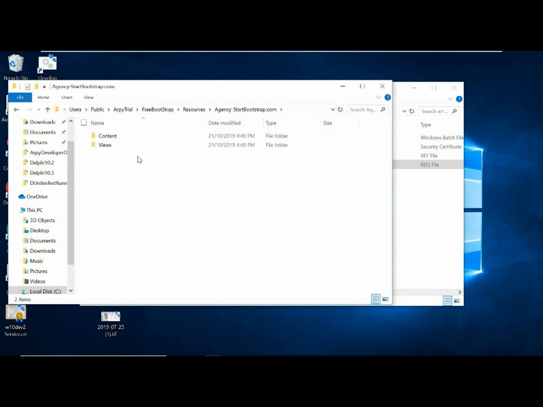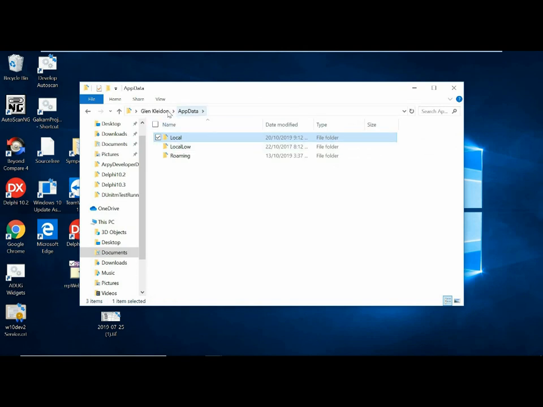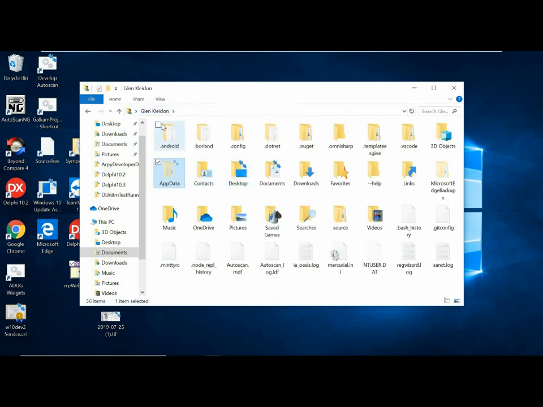So I'm going to go in here. This is the agency thing. I'm going to copy these two folders, the views and the content, and because they've all got the same names, conventionally, I can just update my whole website and put it into a new theme. For that matter, you can actually render different themes for different users if you want. It doesn't really matter. Again, it's just serving up content.